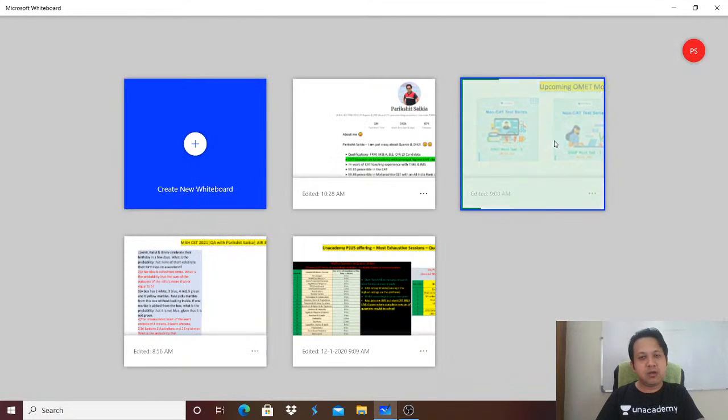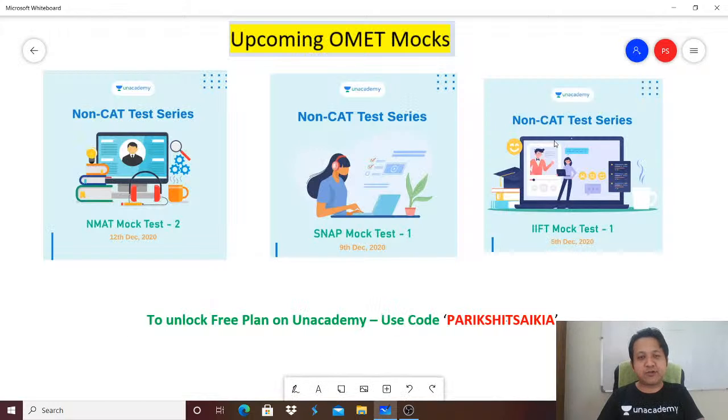The first thing I need to tell you is there are upcoming OMAT mocks. What are OMATs? Other Management Entrance Examinations. Remember, CAT is not the end of the journey. It is just the start. The first MBA entrance examination, the CAT, has been held, and now you need to focus on the remaining entrances.